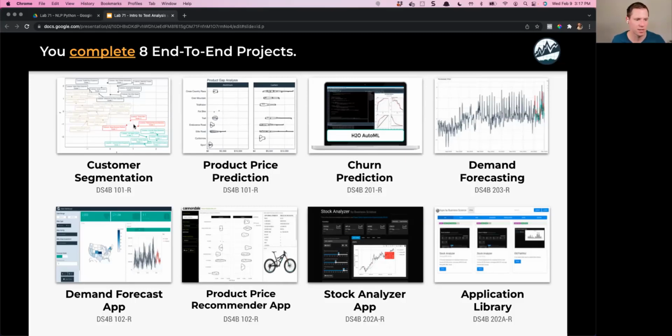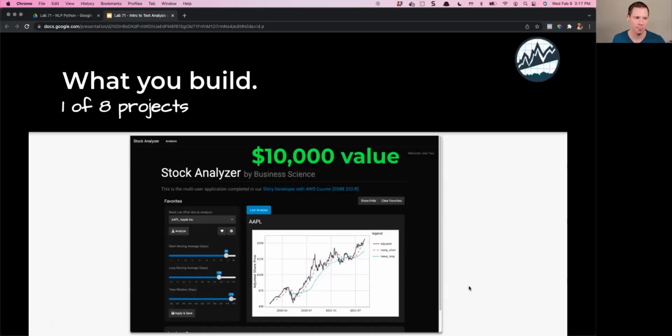So things like customer segmentation, product price prediction, churn prediction, demand forecasting apps. So we're now moving into productionalization, product price recommender app, stock analyzer app, application library. Okay. So what you're building are actually things like what you would do in your job, which is you're solving problems, you're given a problem, and then you're completing projects and you're productionalizing work. You're actually packaging your analysis.